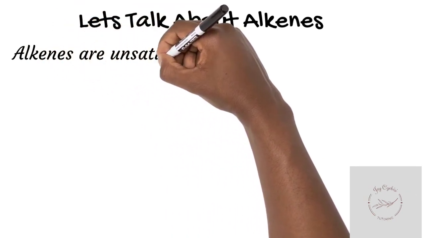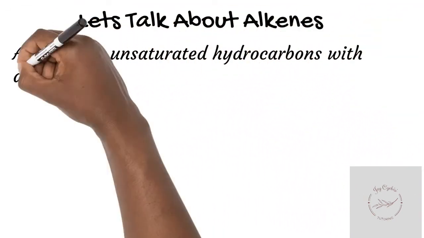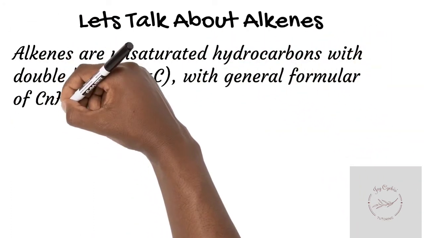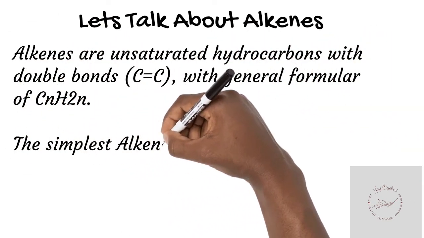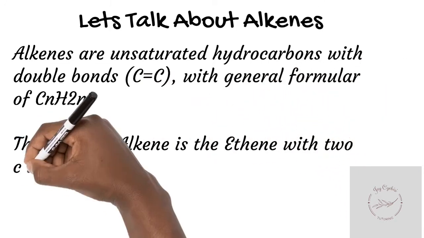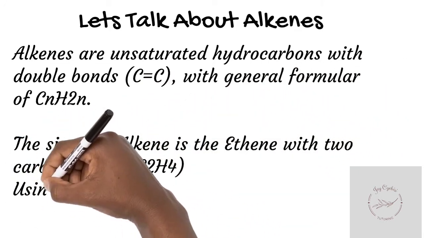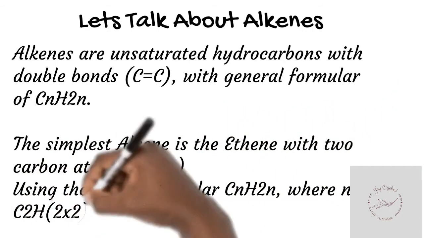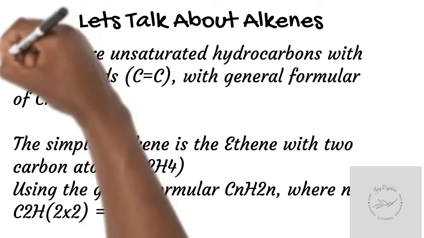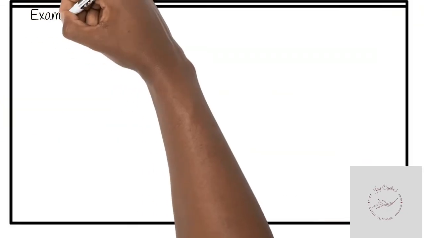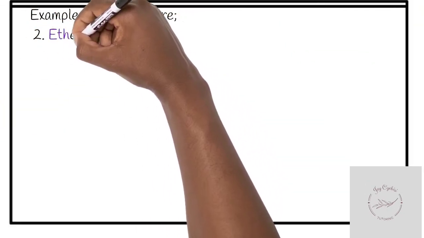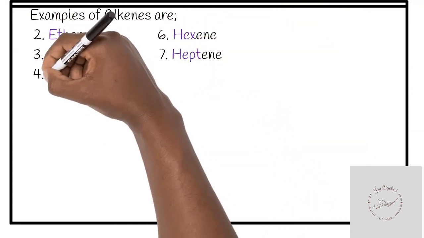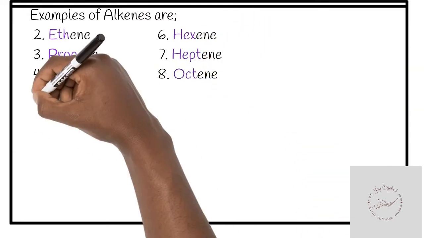Let's talk about alkenes. Alkenes are unsaturated hydrocarbons with double bonds, C double bond C, with general formula CnH2n. The simplest alkene is ethene with 2 carbon atoms, C2H4. We got this C2H4 by calculating using the general formula. Examples of alkenes are ethene, hexene, propene, heptene, and so on.